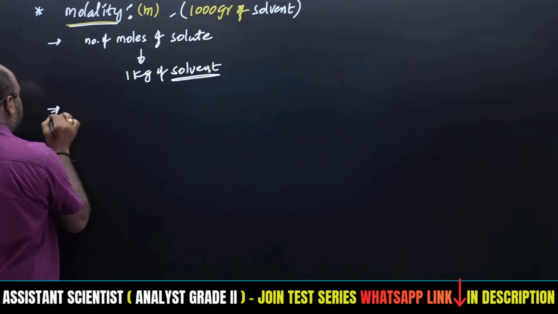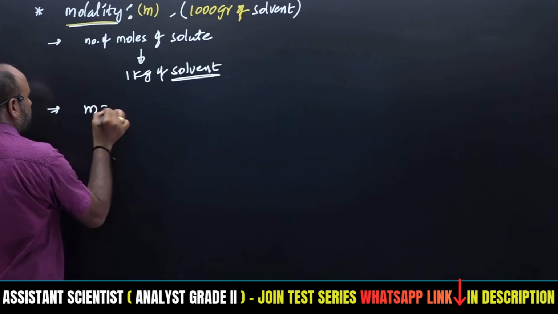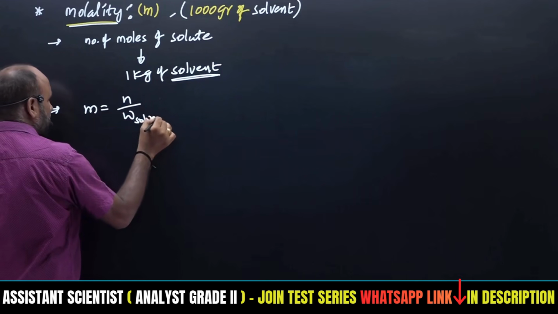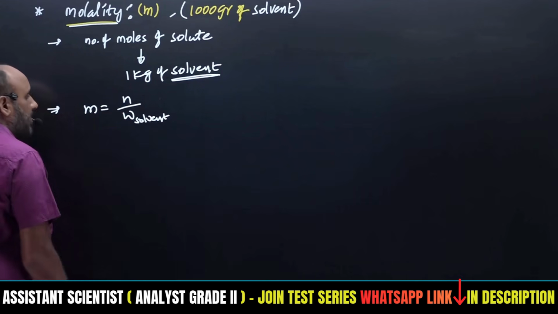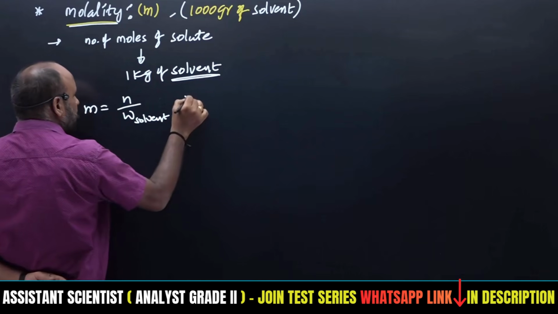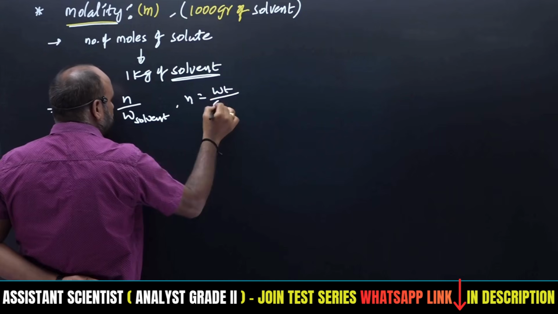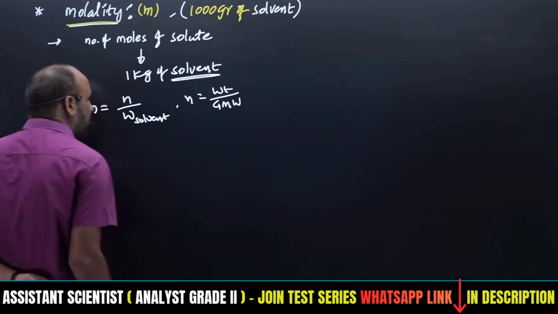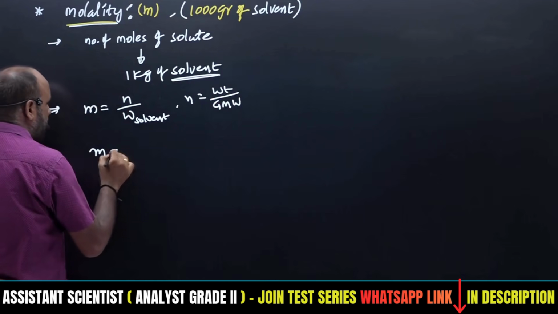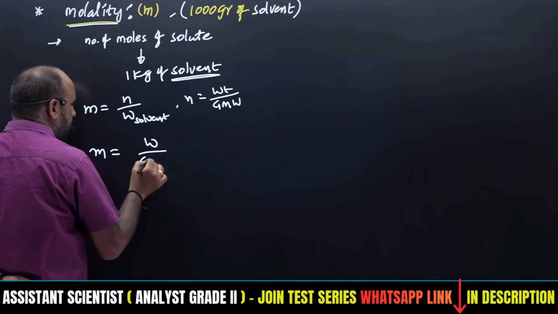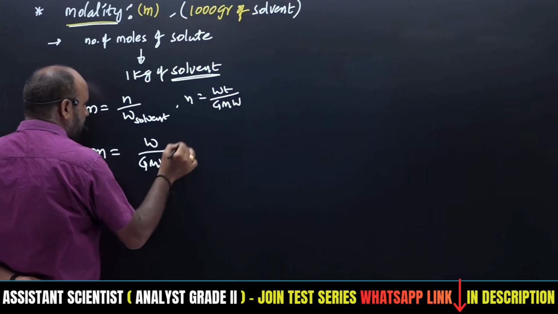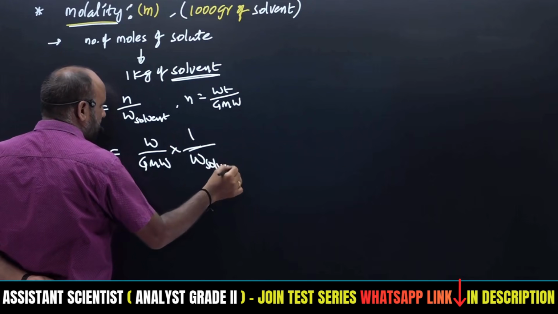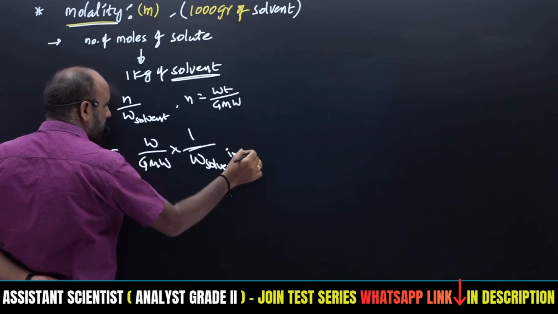So therefore what we have to write? Molality, small m, is equal to the number of moles by the weight of solvent. But n is equal to what? Weight by gram molecular weight. So molality m is equal to weight by gram molecular weight into 1 by W of solvent in kg.